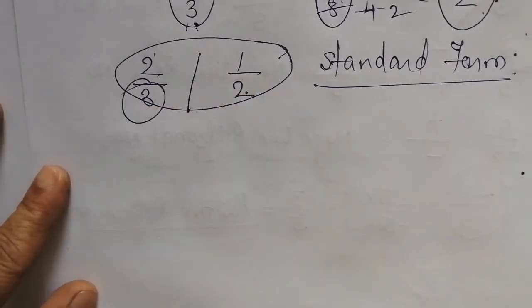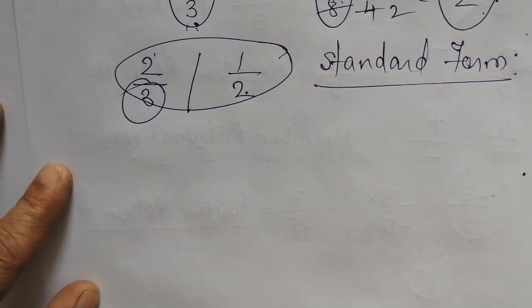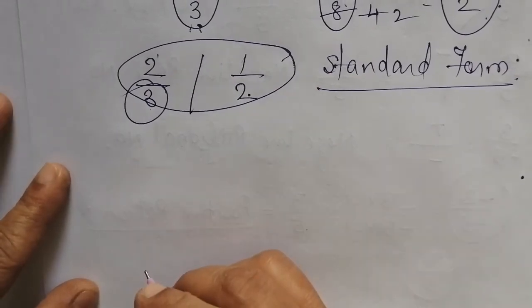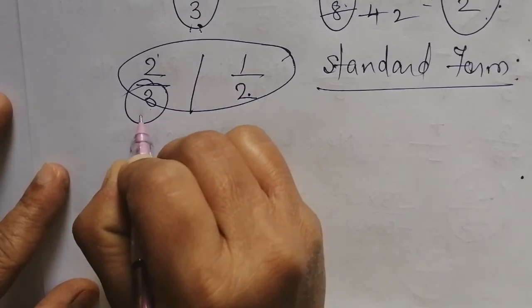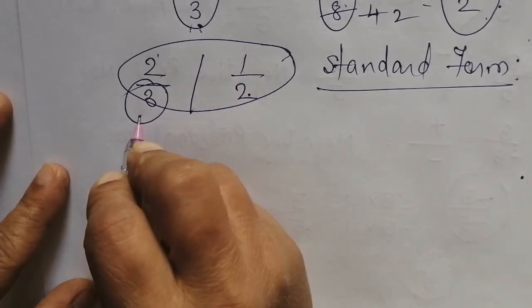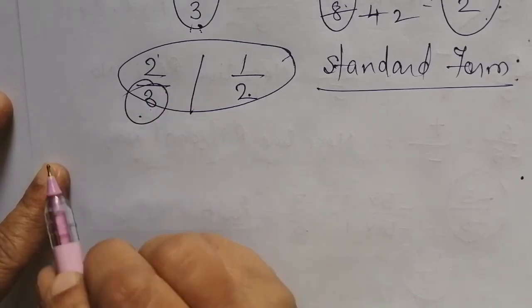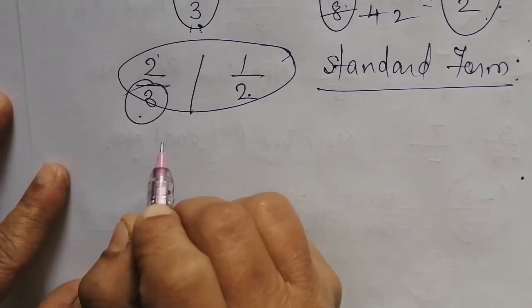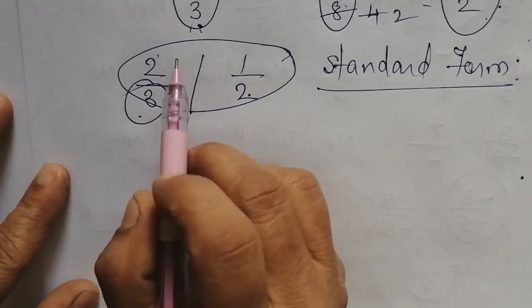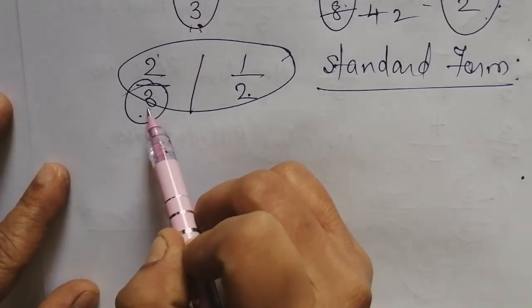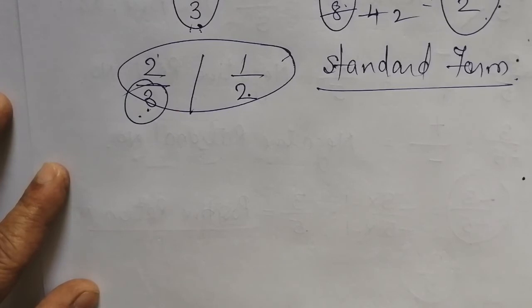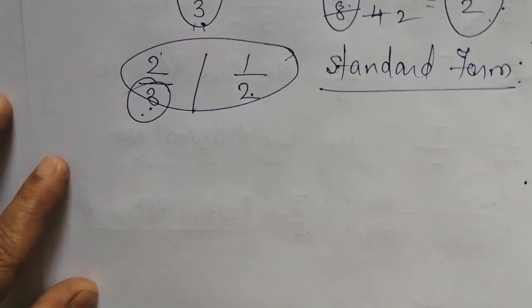Here 3 is a positive integer. Okay. So in a rational number, if the denominator is a positive integer and the numerator and denominator have no common factor, then that rational number is said to be in standard form.